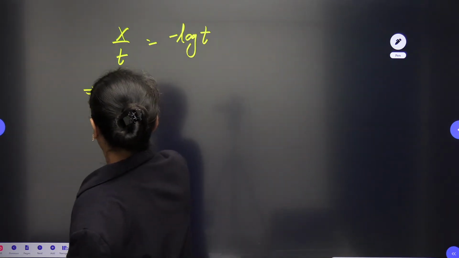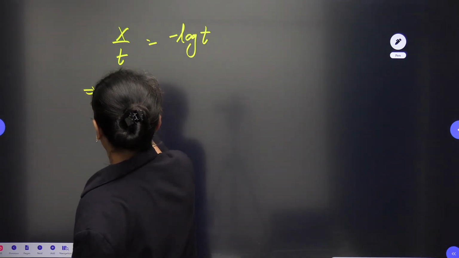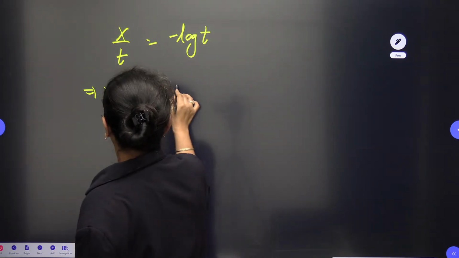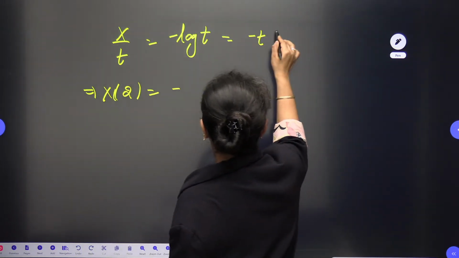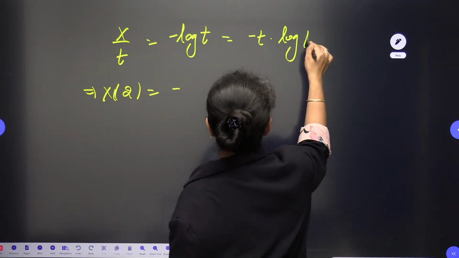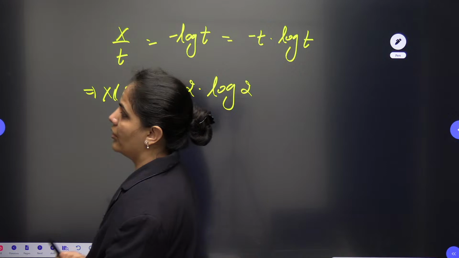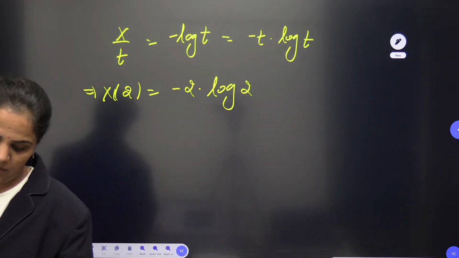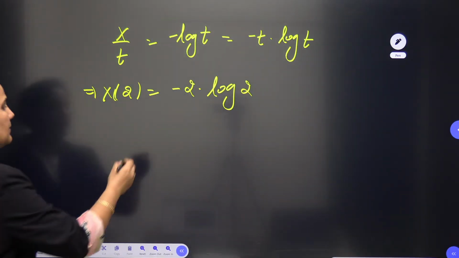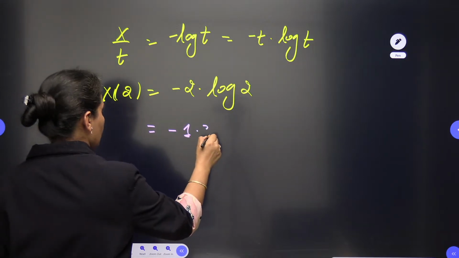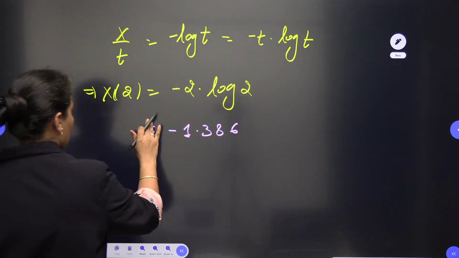As you are looking for the final value x(t), means you are looking for x(2). So here I can write down minus t log t, and when we are looking for 2, it will be minus 2 log 2. When you solve, I think it is giving you minus 1.38 something, approximately minus 1.386.